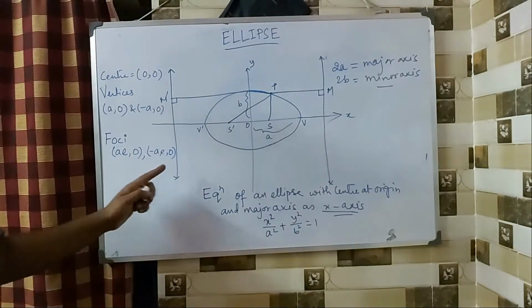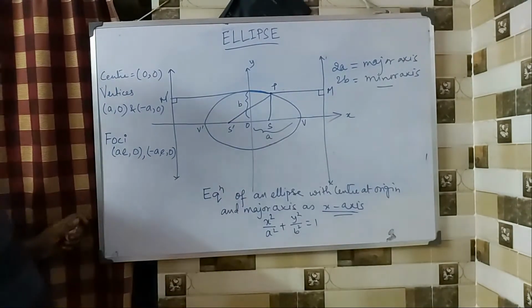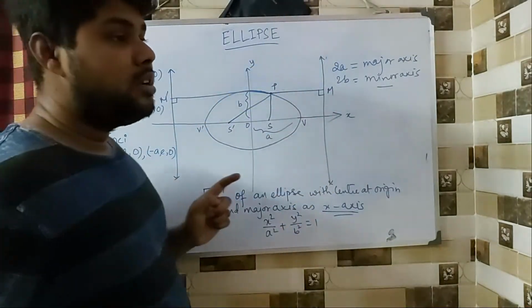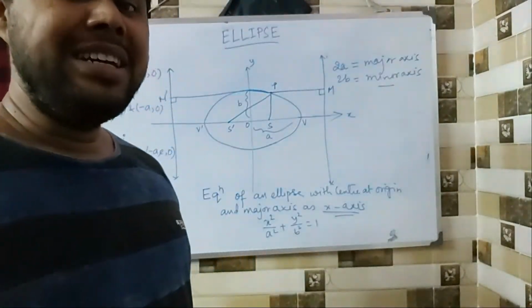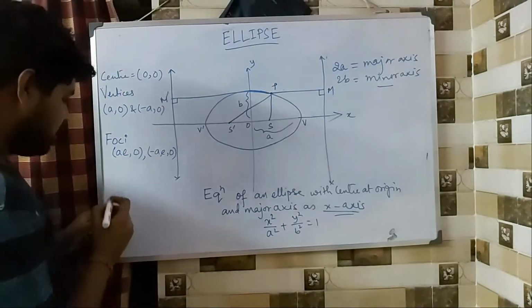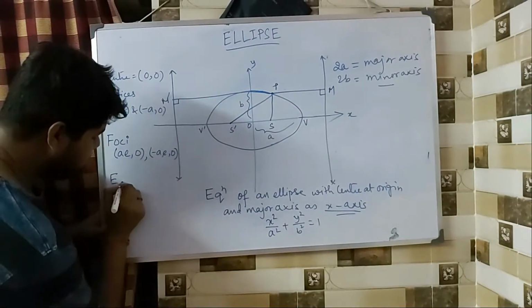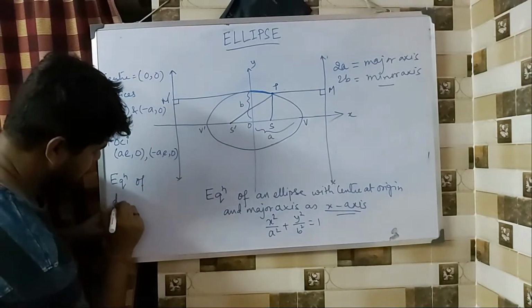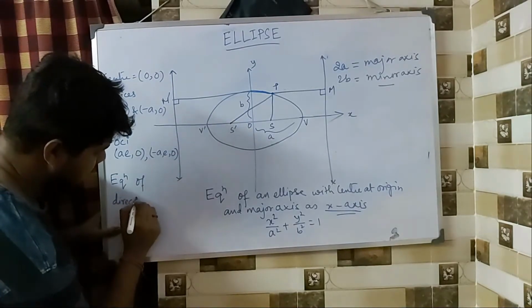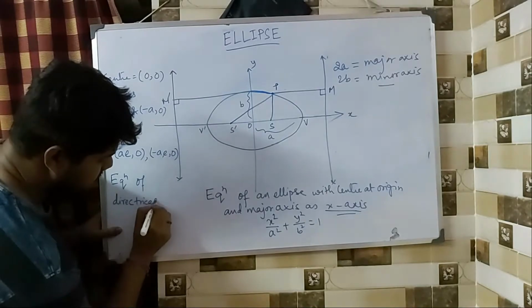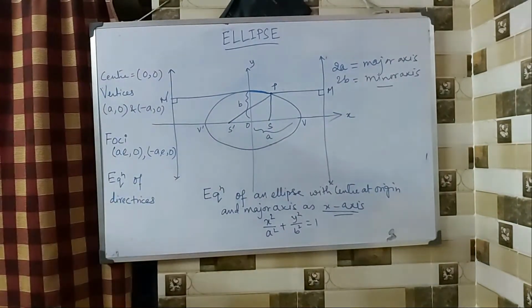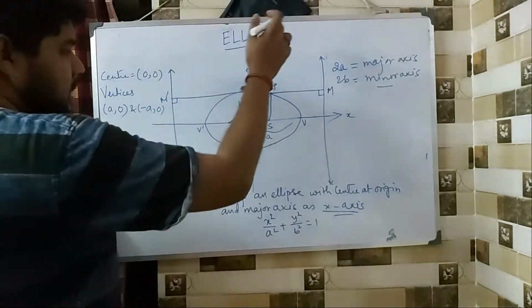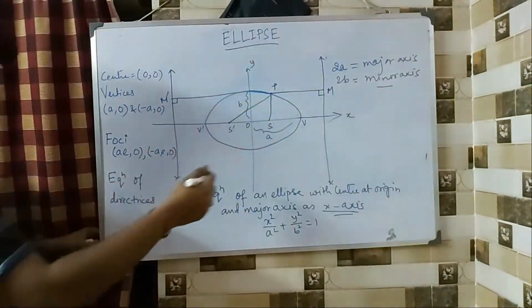Fine. So these are the foci. Now comes the equation of the directrix. Now there are 2 of them, so we are going to call it directrices. So equation of directrices, this side and this side.